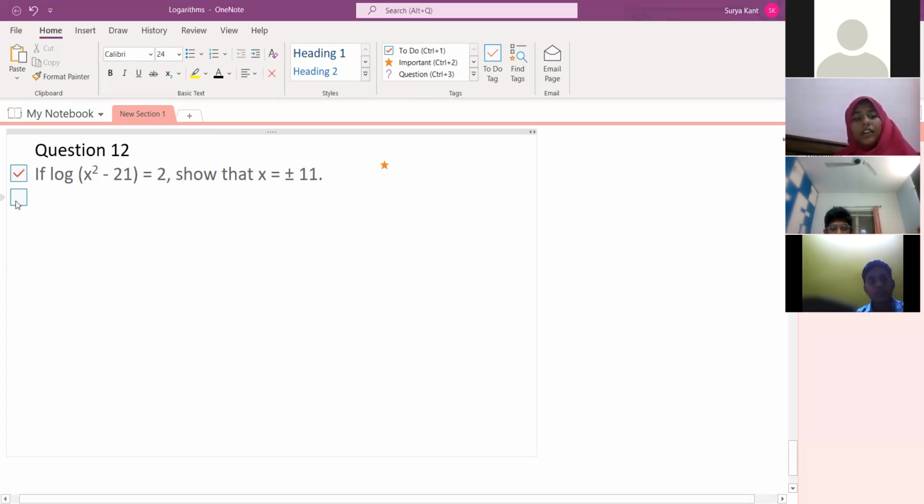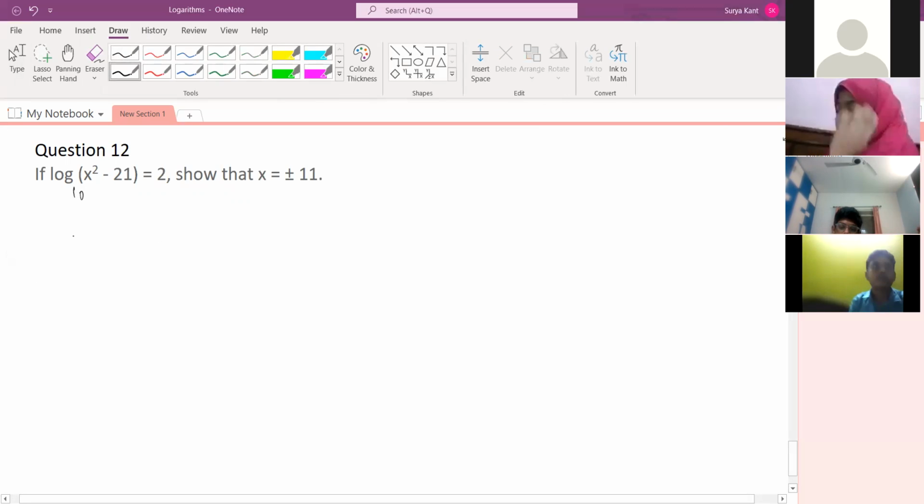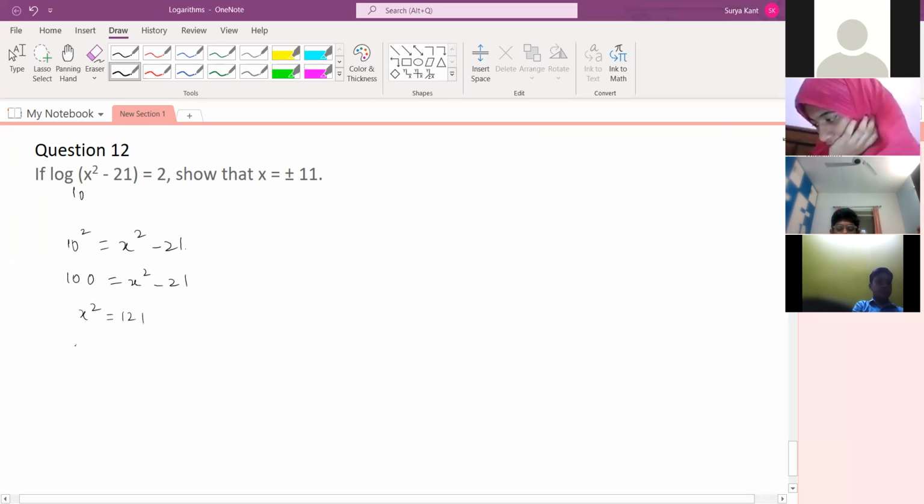Sir, 2 equals log 100. See, as I told you before also, if the log base is not given, we have to consider 10, right? If the base is not given, you have to consider 10. So 10 to the power 2 is equal to x square minus 21. So 100 is equal to x to the power 2 minus 21. So x square is 121, and x is equal to plus or minus 11, right? That's proved.